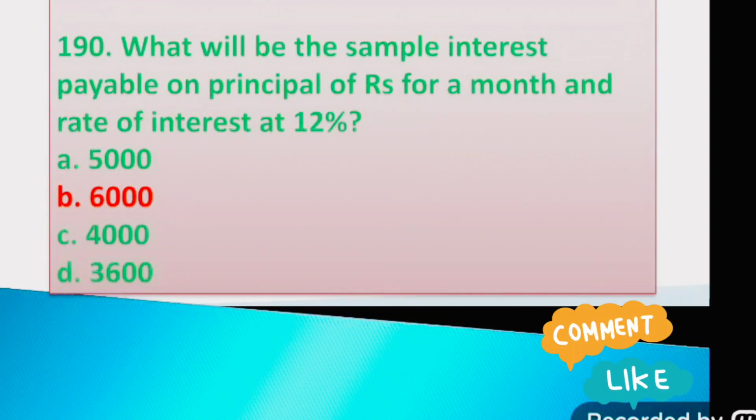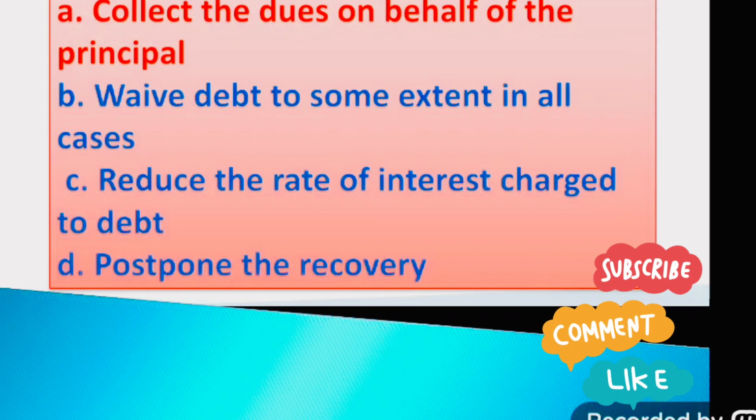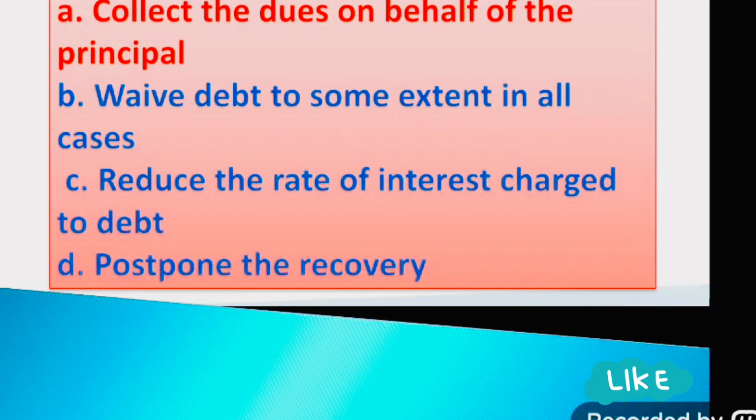Question number 190. What will be the simple interest payable on a principal of rupees for a month at a rate of interest of 12%? Option A, 5,000; option B, 6,000; option C, 4,000; option D, 3,600. The right answer is option B, 6,000.